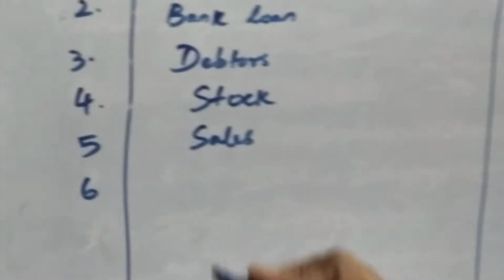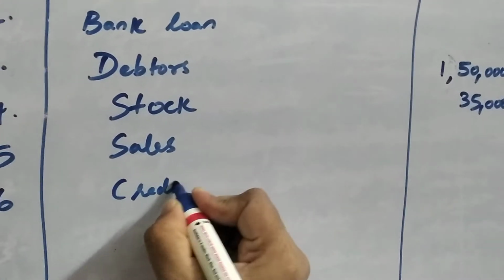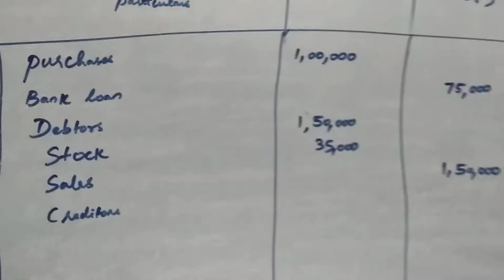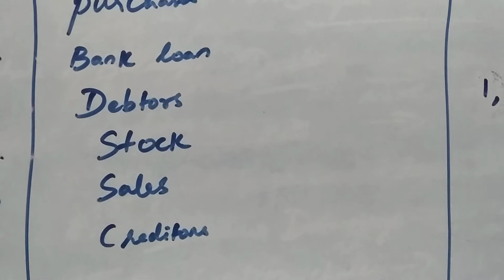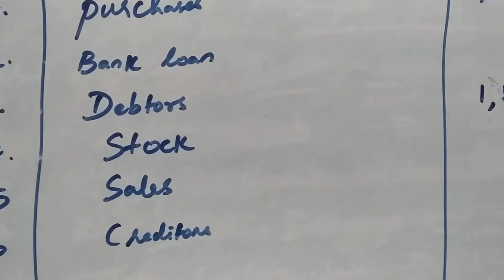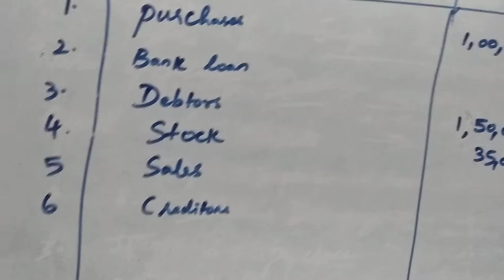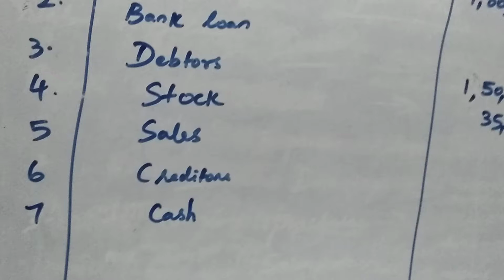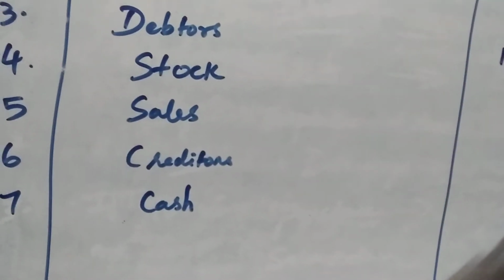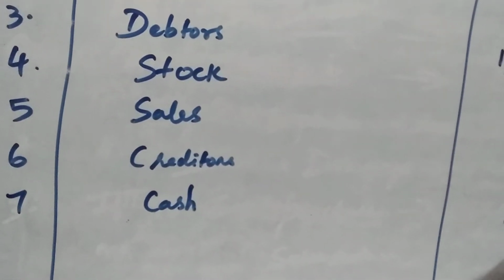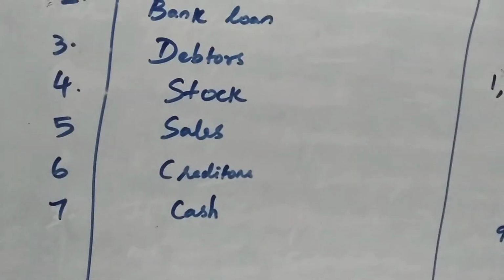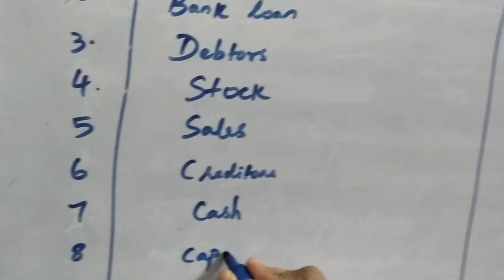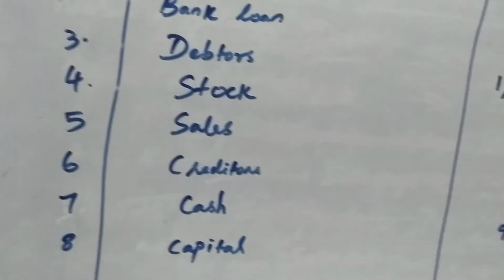Sixth item, creditors. Creditors, liability, so on the credit side 50,000. Next item, cash. Cash is an asset, so debit 90,000. Then capital, credit, 1 lakh.